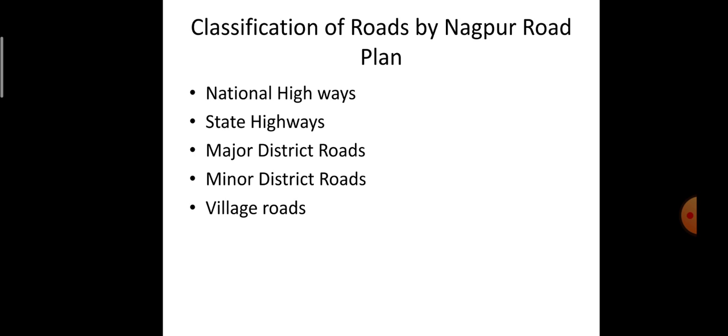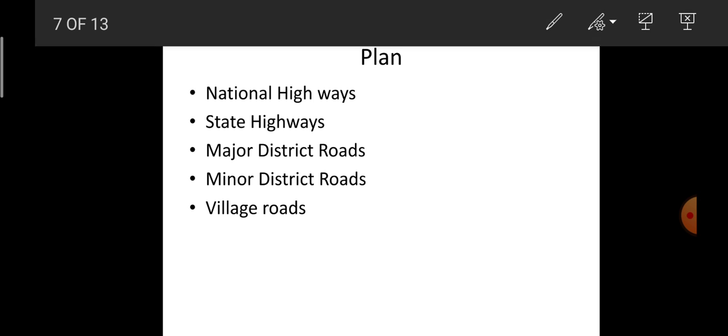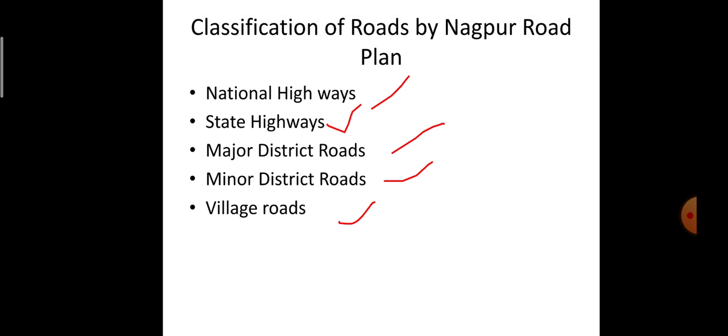Coming on to the classification of roads by the Nagpur Road Plan, we have generally 5 types of roads. First one is national highways, that is NH. State highways, called SH. Major district roads, MDR. Minor district roads, also called other district roads, that is ODR. And then village roads, VR.